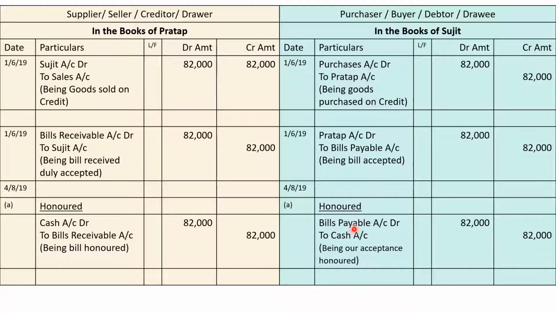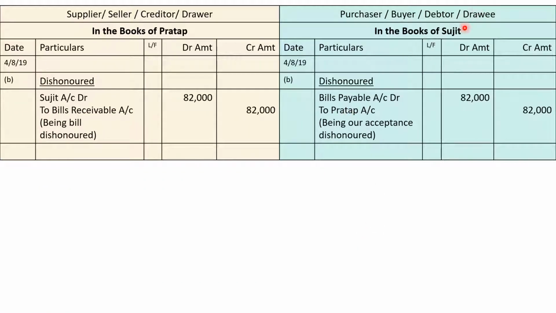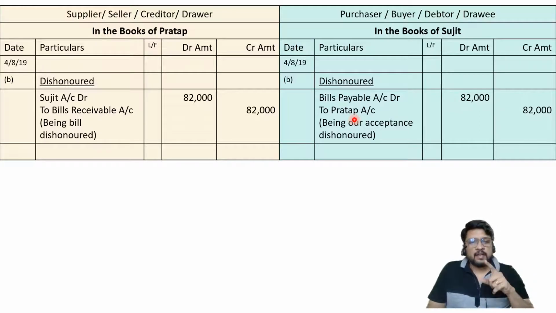If it is honored, then cash is going out of the cash box of drawee, so to cash account. If it is dishonored, then cash is not going out of the cash box of drawee, so it will be to Pratap account, that is to the drawer account. I hope everybody has understood the entries now. The entries are very simple. Whether it is honoring or dishonoring, the bills receivable or bills payable account are required to be cancelled.